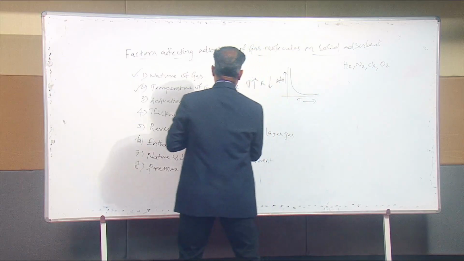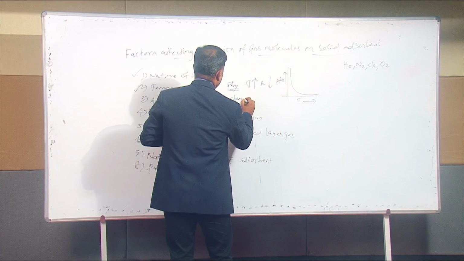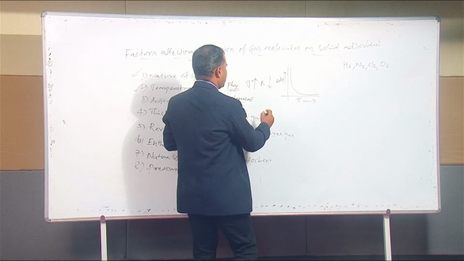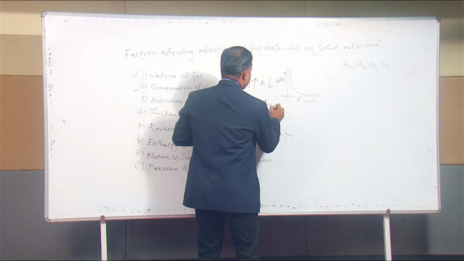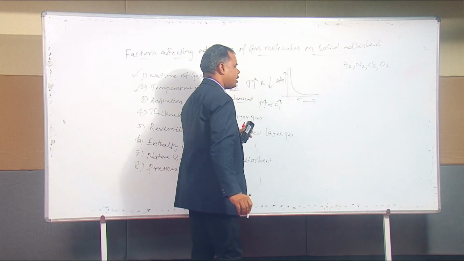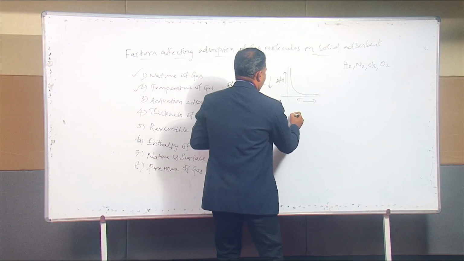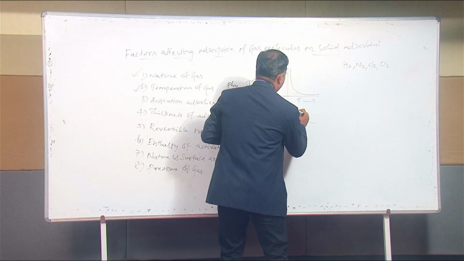Then one more thing, chemical adsorption. Second one is chemical adsorption. What about chemical adsorption with temperature of gas? When we increase the temperature, the chemical adsorption is directly proportional; increasing the temperature increases the rate of adsorption. After reaching the maximum, it will decrease.